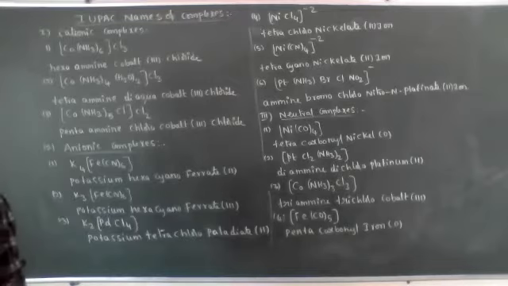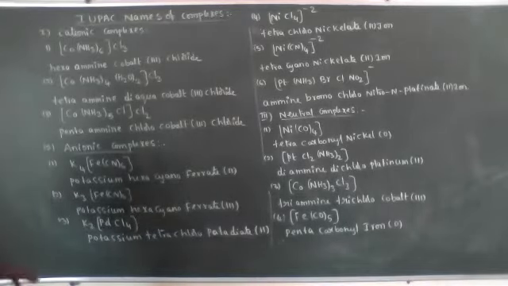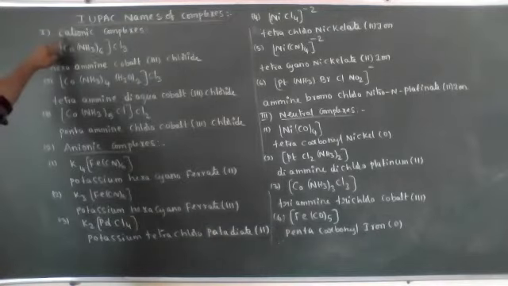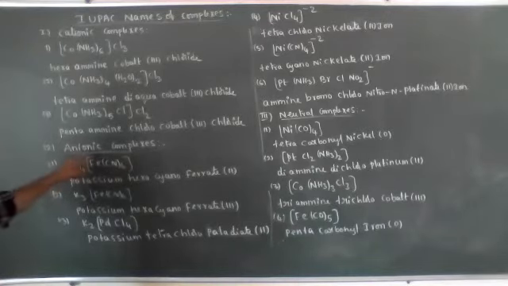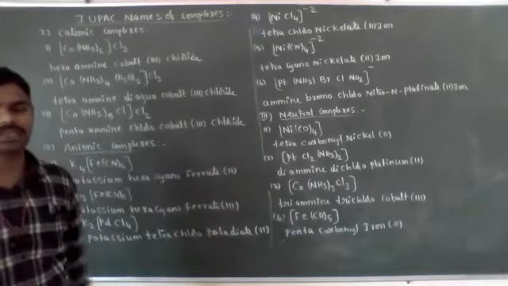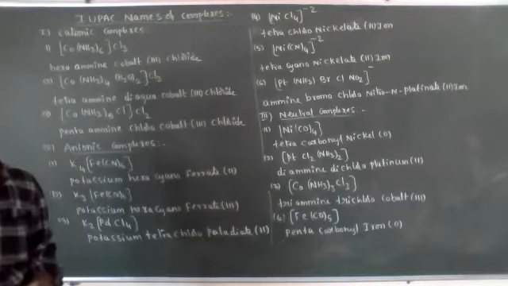Okay, listen. Based on the chart, complex compounds are of three types. What are those three types? When the coordination sphere has a positive charge, those are called cationic complex compounds. When the coordination sphere has a negative charge, those are called anionic complex compounds. When the coordination sphere has no charge, those are called neutral complex compounds.